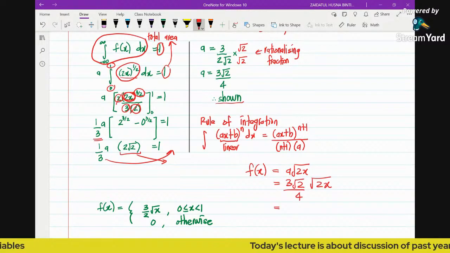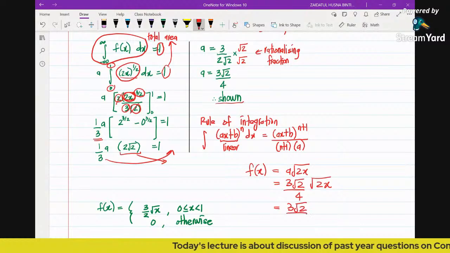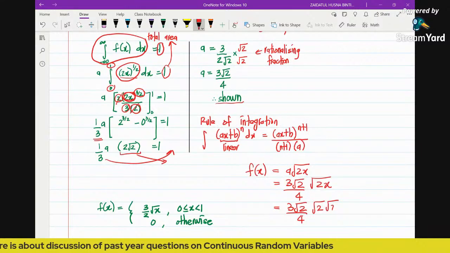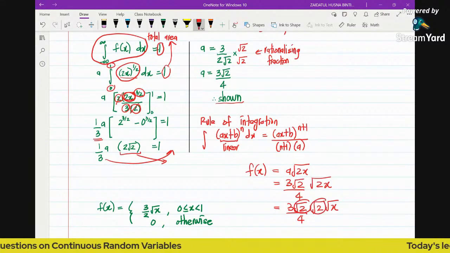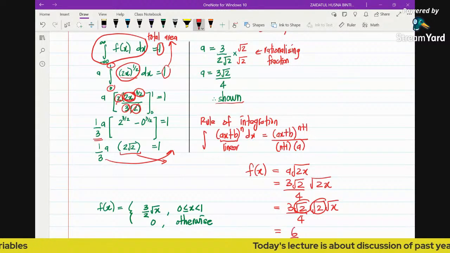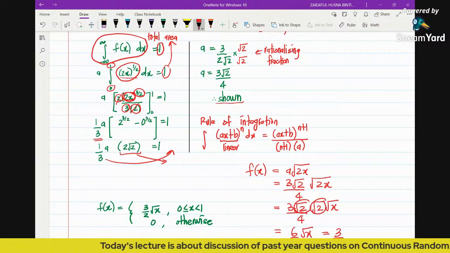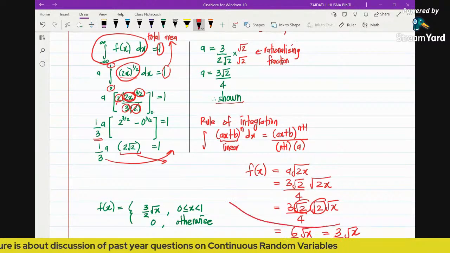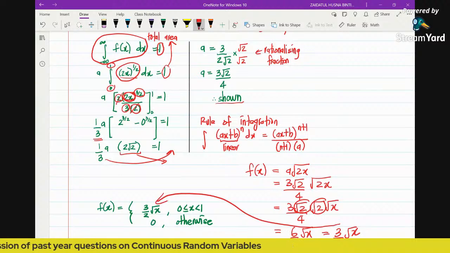By using the indices law, we bring down 3 root 2 over 4. Root 2x can be split into root 2 times root x, and we apply the indices law. Root 2 times root 2 gives us 2, so 3 times 2 is 6, giving 6 over 4 root x. Lastly, you can simplify the function to 3 over 2 root x. So that's why you can see here the function of x being simplified to 3 over 2 root x.